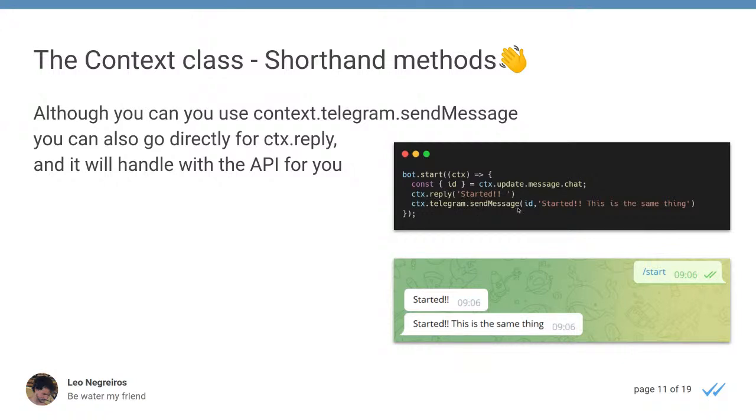For example, if you were to use context.telegram.sendMessage, we would need to pass the ID of the chat. But with context.reply, we do not need it. It just already does it for us. So this shorthand is almost like a cleaner syntax and a more direct way to interact with the bot. I think it's easier to read, it's easier to write. There's a lower entry level to work with it. So it makes it very easy for us to work with it.